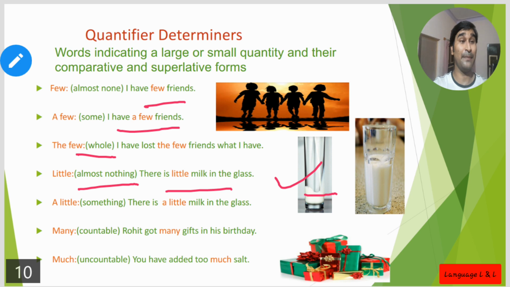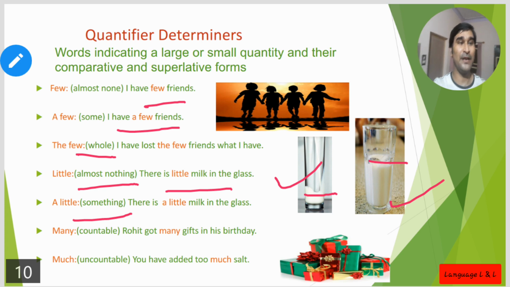So little milk means almost nothing all the time. But whenever I say a little, it means something. So there is a little milk in the glass means actually you can see something. Here it is clearly seen in the image. A little means something. And mind it, little will be used, in maximum cases, with an uncountable noun.